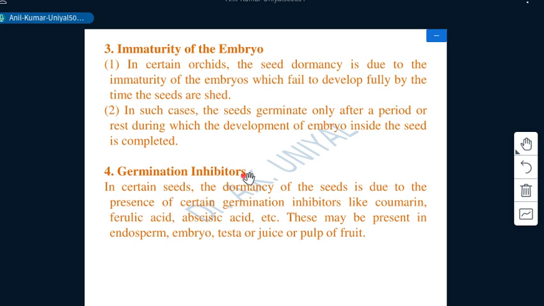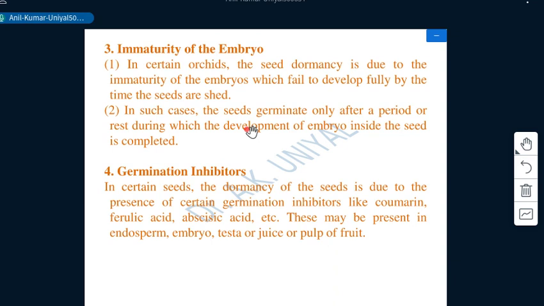Next we have the third cause, that is immature embryo. In certain orchids, seed dormancy is due to the immaturity of embryos, which fail to develop fully by the time the seeds are shed, or at the time of seed maturity.